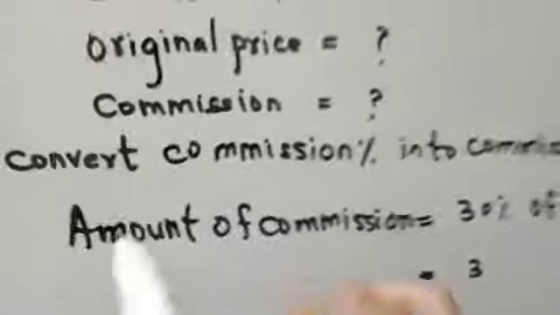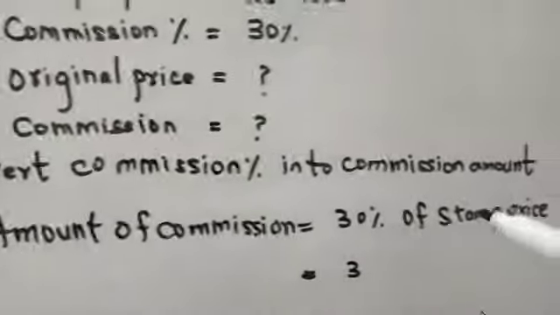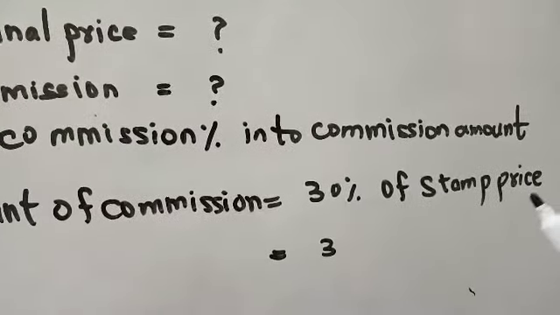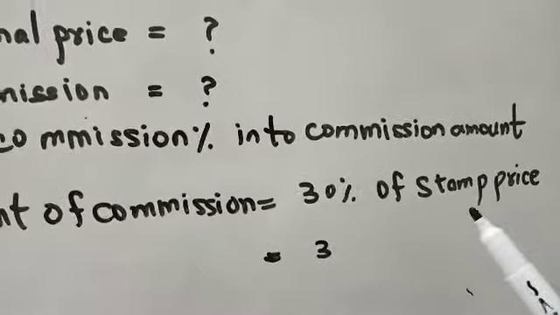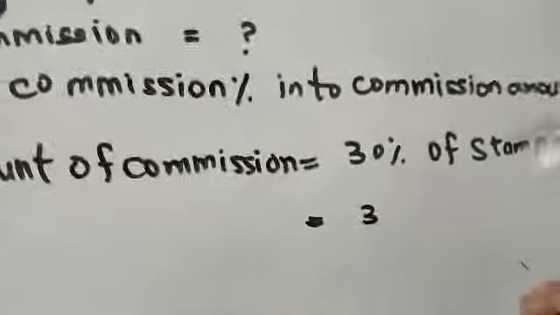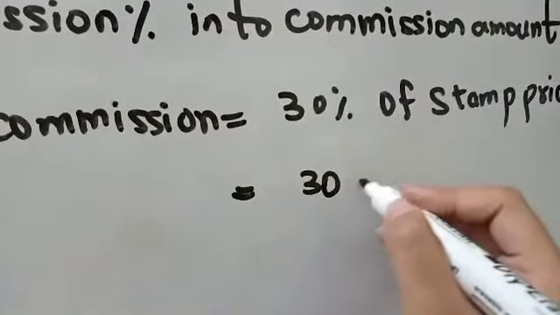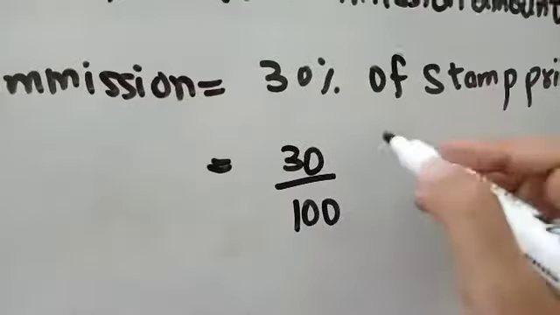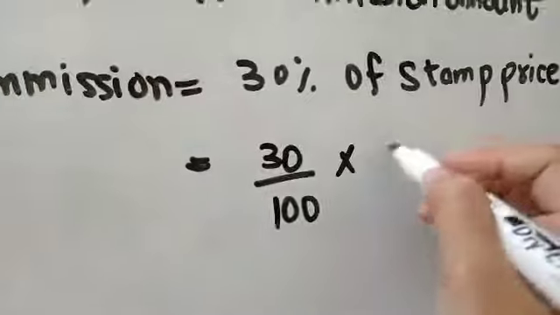Okay, I will write: convert commission percentage into commission amount. Amount of commission is equal to 30% of stamp price. Okay, whatever the stamp price is, it is 30% of it. So 30 percentage I will change. I will write denominator 100. Stamp price is given to me